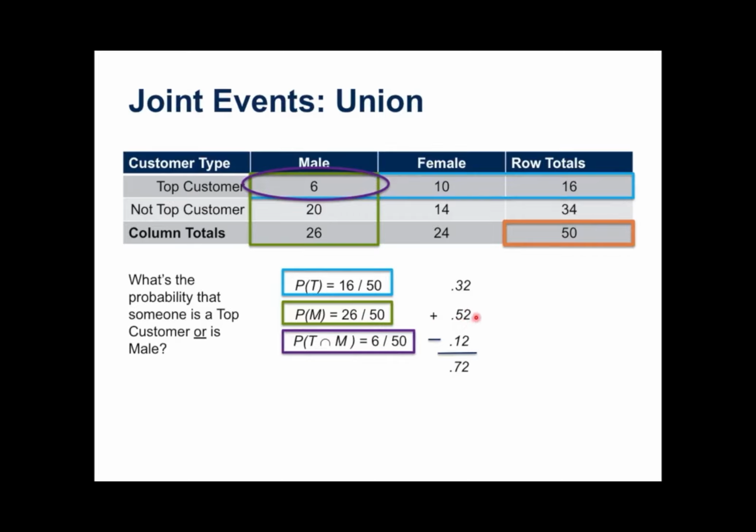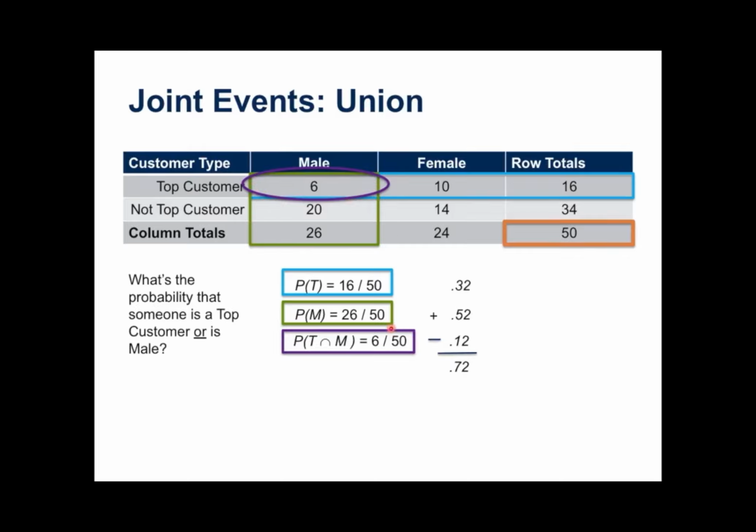Now, what might not be so intuitive is the next step of this equation. This is known as the intersection of these two events. And I've highlighted in green here where the numbers are coming from. So it almost pops out at you that the 6 that are in this cell were actually, in a way, counted twice. They were first counted as part of my top customers in blue, and then they were also counted as being male in green.